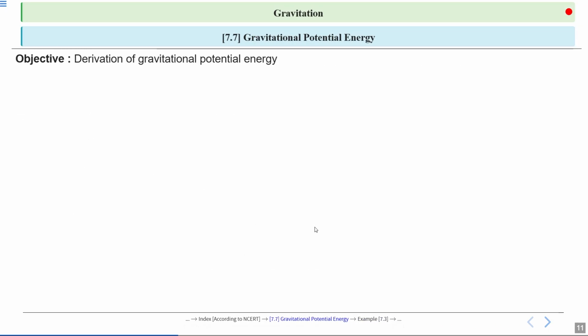Let's continue with the derivation of gravitational potential energy. By calculating the work done by gravitational forces, here we have the integral expression for work done. W12 is equal to G Me into m, integration from r1 to r2 of dr upon r square. This equation shows us how to calculate work done when moving an object from one point to another in a gravitational field. G is the gravitational constant, Me is the mass of the Earth, and small m is the mass of the object.